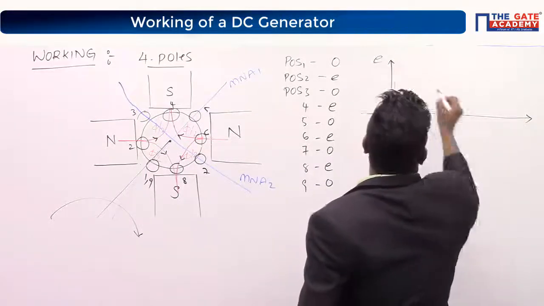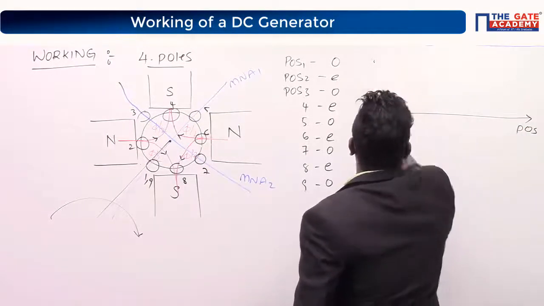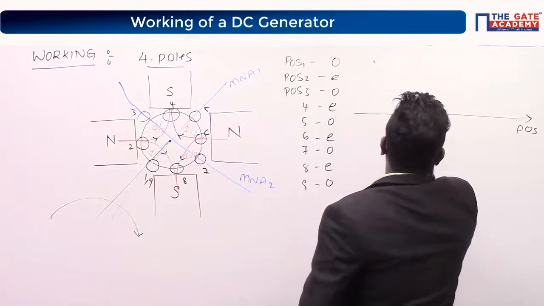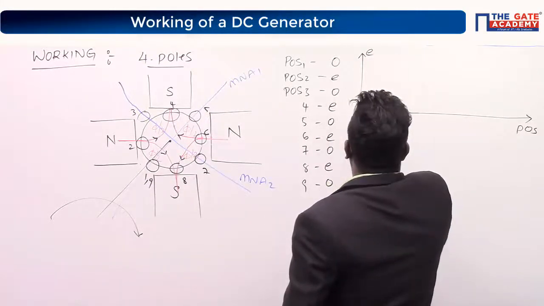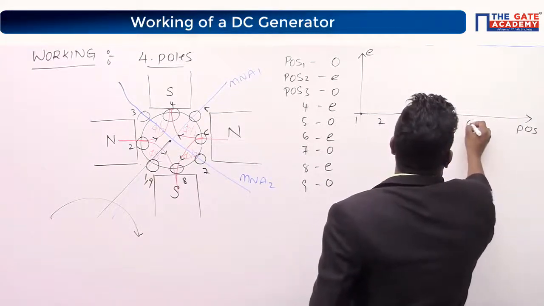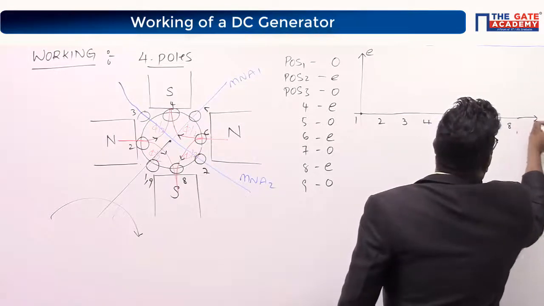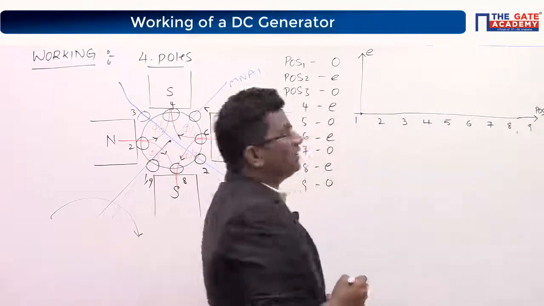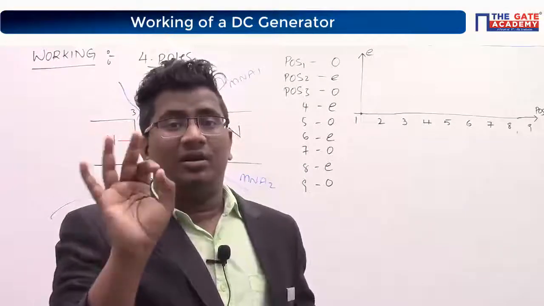This is the induced EMF and this is position. I need a little larger length. Position 1, 2, 3, 4, 5, 6, 7, 8 and one more, 9. This axis is position. Tell me, you have to type only one answer: 0, plus or minus. That's it.